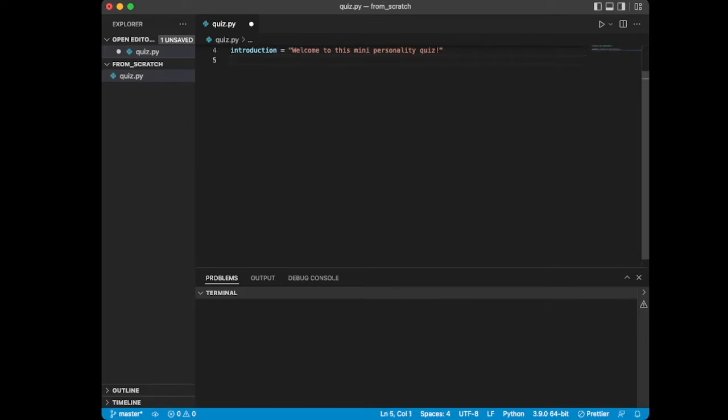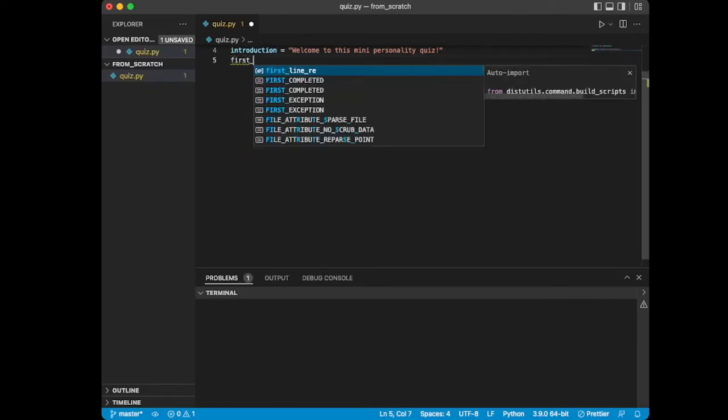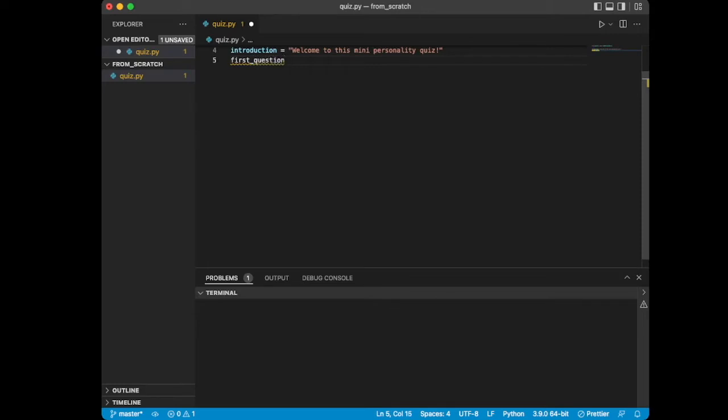Next thing that we need is our first question. So I'm going to type in here first underscore question, and again, this can be whatever we want. And I'm going to set it equal to "Question 1: You regularly make new friends." And again, that's just sitting in quotes, and that's really important to remember to put the quotes there, because otherwise the computer won't understand what you're trying to group all these words together.